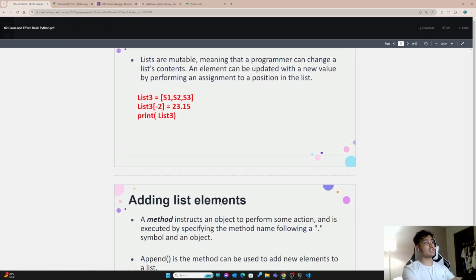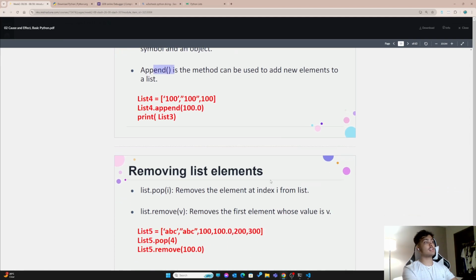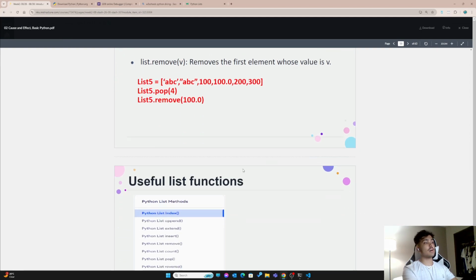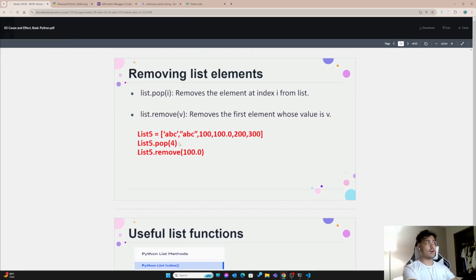Anything that's important, you guys can figure this out. It's pretty easy. If you append, it'll add at the very end. If you remove, you need to learn how to pop. What's the difference between pop and remove? It's up to you guys to figure out as well. I'll just go through this slide, but basically they are both removing. One removes based on the value and one removes based on the index. Remember, we talked about index starts from 0 and goes along. So pop is the one that helps us remove with the index, and remove is the one that removes with the value. All right.